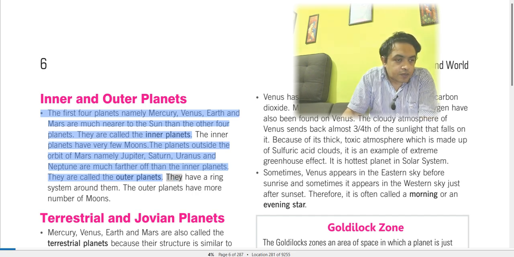These outer planets have a ring system around them. The outer planets have more moons, right? Inner planets have fewer moons, and the outer planets have more moons.